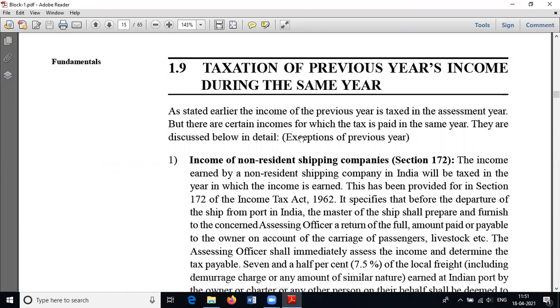Sometimes we earn the income in the previous year, and at the same time, we have to pay tax also in the previous year. This practice is called accelerated assessment.